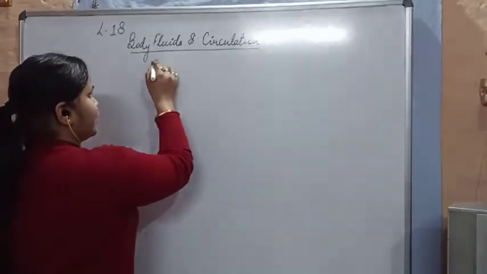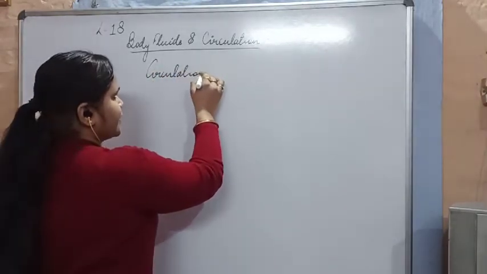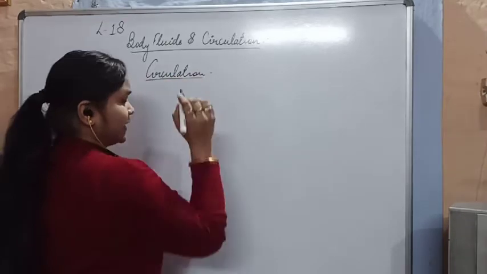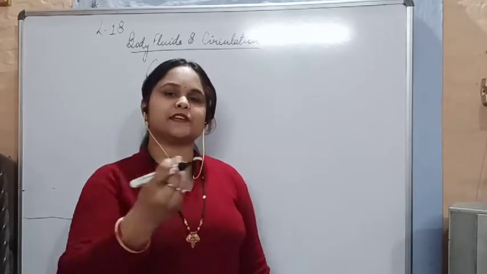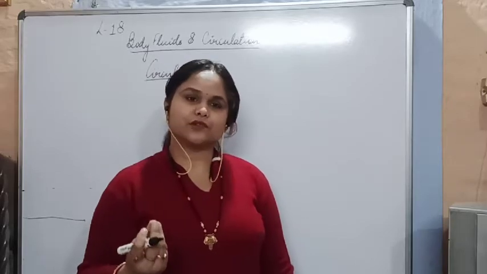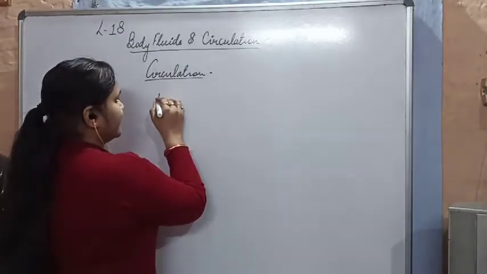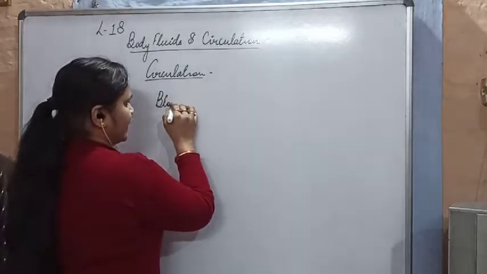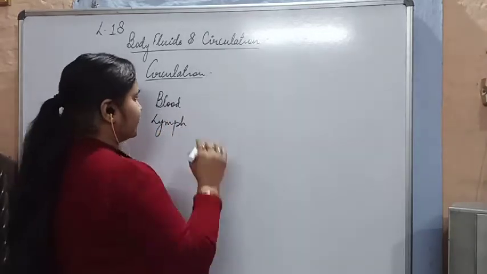What is the meaning of circulation? Now you all must be aware of this term circulation. Circulation means transportation, to circulate anything from one place to another. So for this circulation we have different fluids in our body. One of them is blood, and then we have another fluid called lymph.